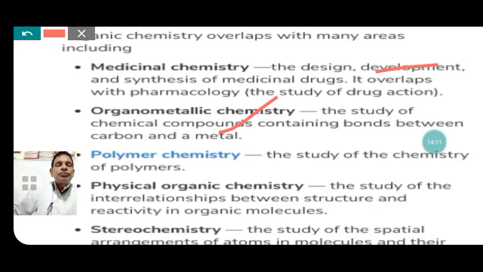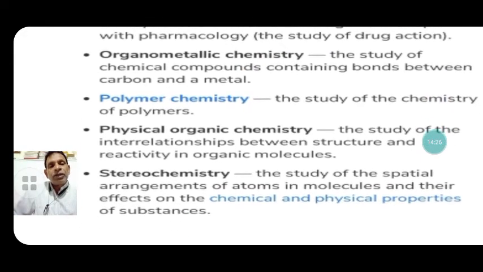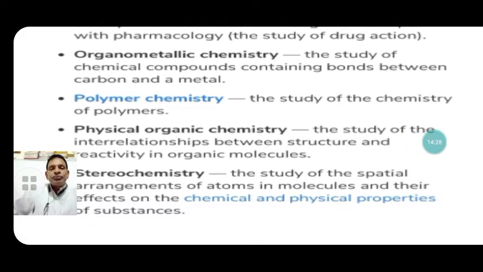Now, physical organic chemistry is the study of the interrelationship between structure and reactivity in organic molecules. These are the branches. Our next branch is stereochemistry, the study of the spatial arrangement of atoms and molecules and its effect on the chemical and physical properties of the substance.